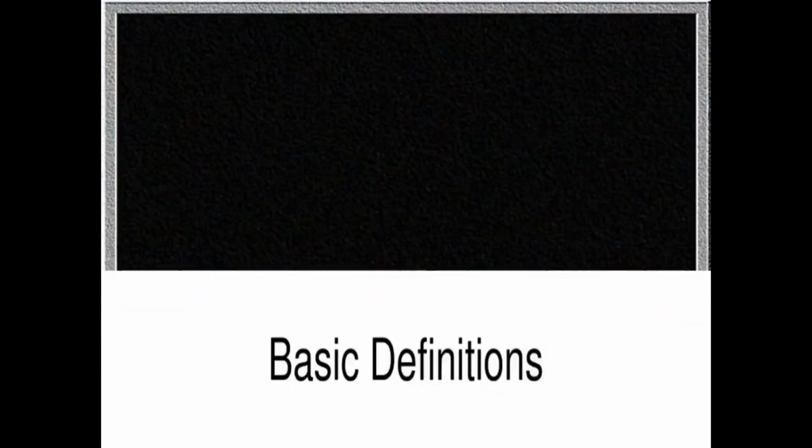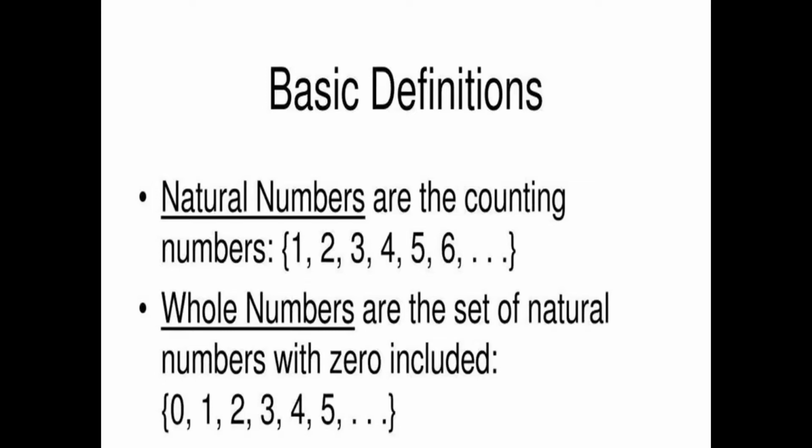Now students, let us start with the basic definitions, and the first definition is natural numbers. And students, you know that natural numbers are also known as the counting numbers. For example, 1, 2, 3, 4, 5, 6 and so on. And whole numbers are the set of natural numbers having 0 in it. For example, 0, 1, 2, 3, 4, 5 and so on are the examples of whole numbers. I hope it is clear to you.